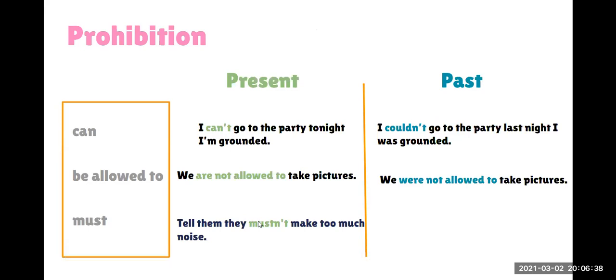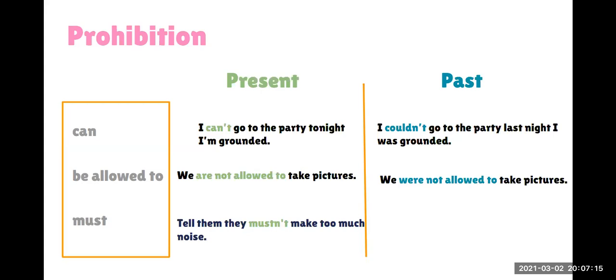We can't leave late. We can't arrive late. We can't enter late to the class, okay? Any other prohibition? We mustn't connect to the class after 15 minutes. Okay, yes. We mustn't connect our computers to the class after 15 minutes.